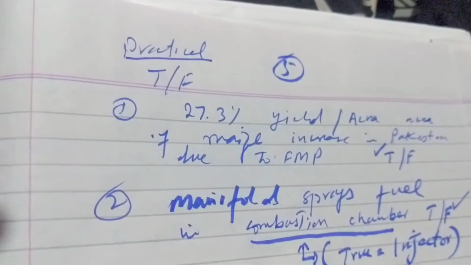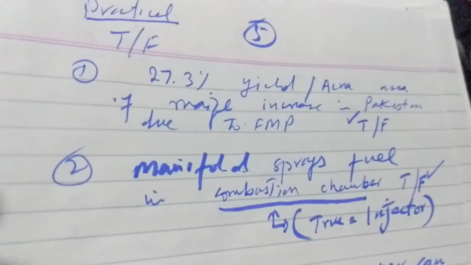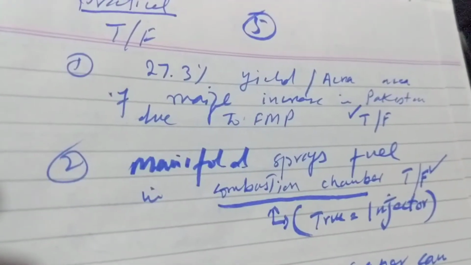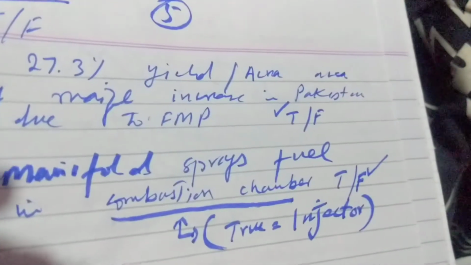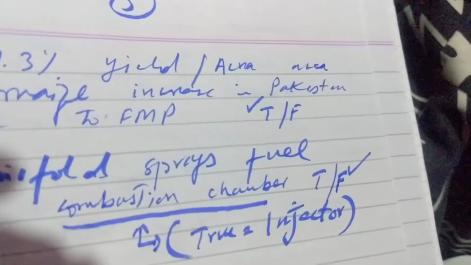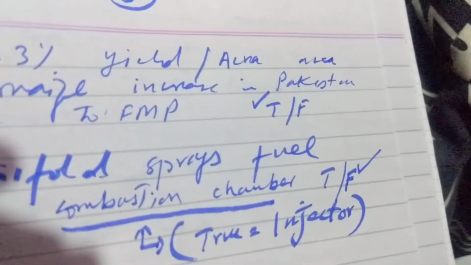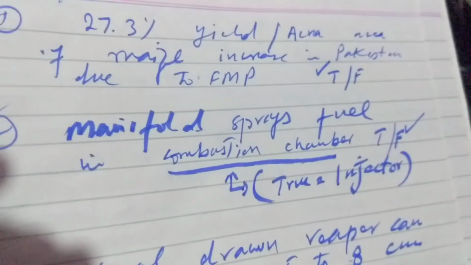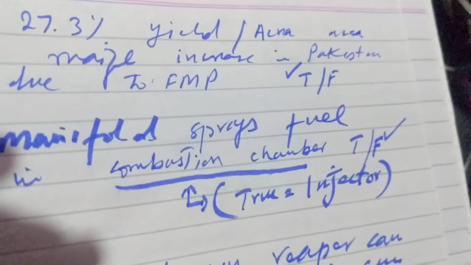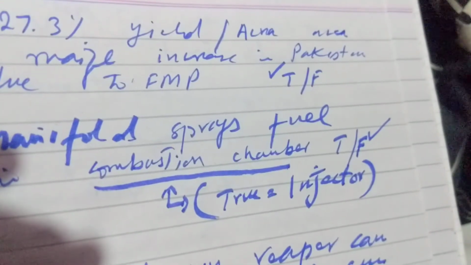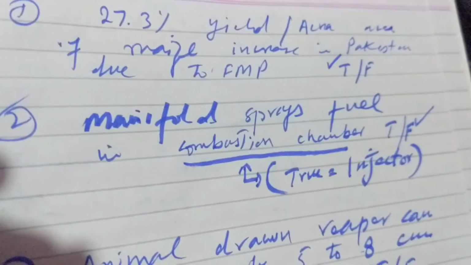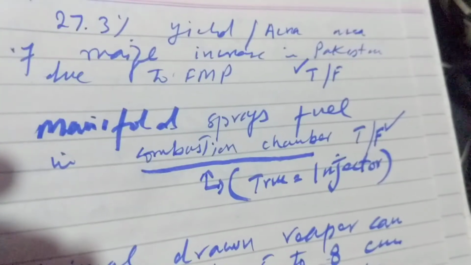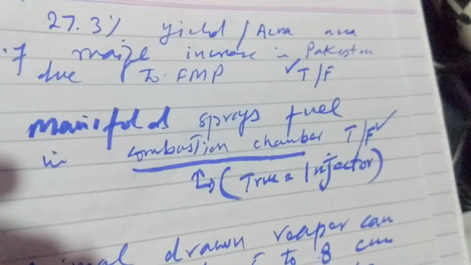Next is the practical true or false. The 27.3% yield per acre area of maize increase in Pakistan is due to farm mechanization. True or false? It is true.